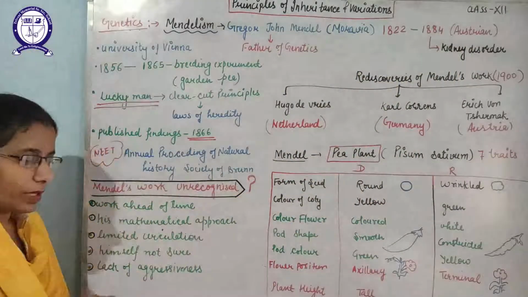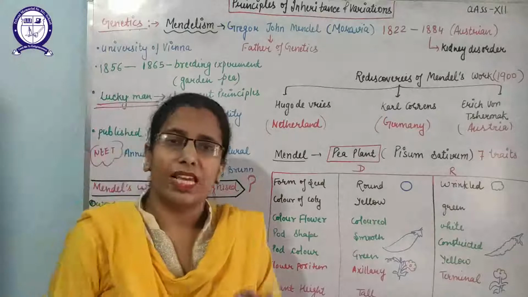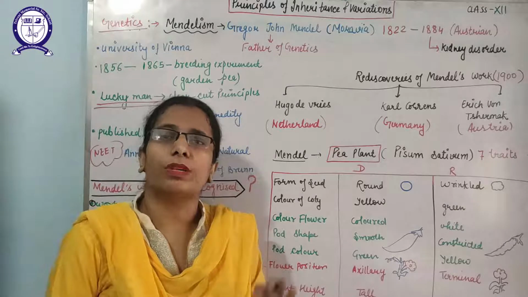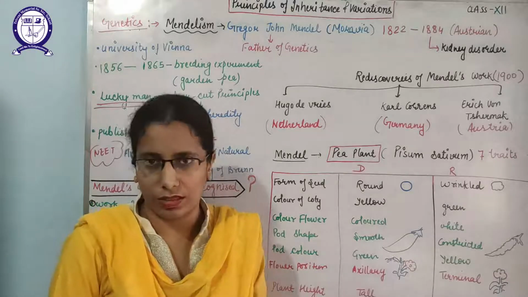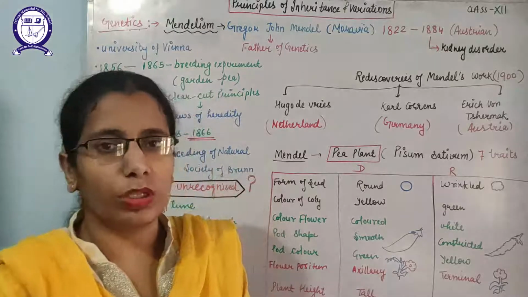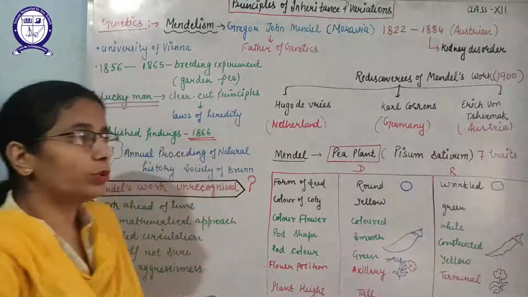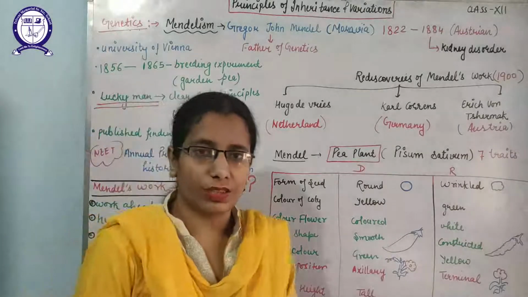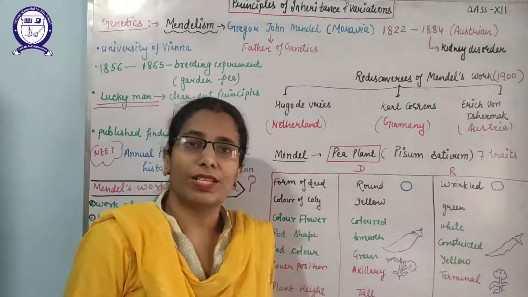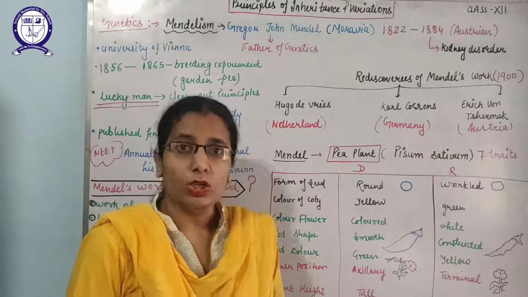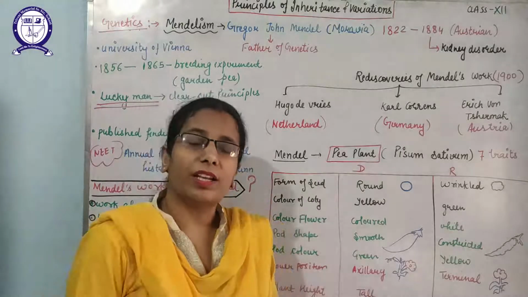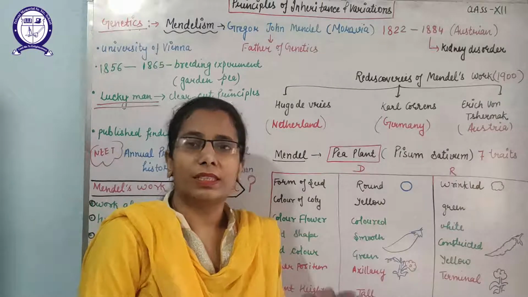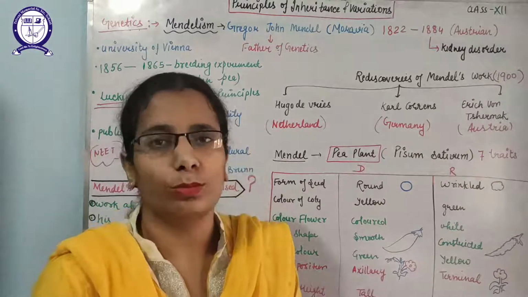He got his education by his own efforts only. Due to poverty, he became a monk, a religious person. After that, he did his schooling by his own efforts. Then he went to the University of Vienna for higher education, where he studied physics and natural history. But his main interest was in hybridization, that means the mixing of characters. So he came back to Moravia and did a number of experiments on the garden pea in his own monastery, because by that time he had become the head of that monastery.